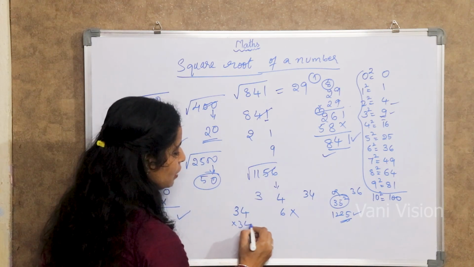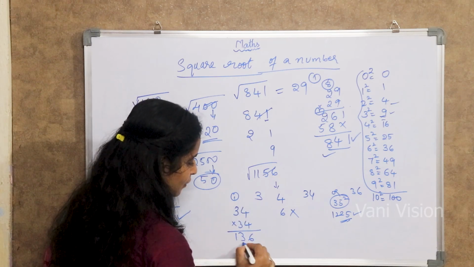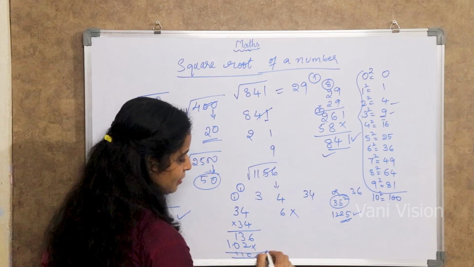So, 34 into 34. 4 4s are 16. 4 3s are 12, 13. 3 4s are 12. 3 3s are 9, 10. 6, 5, 1, 1. Is it correct?